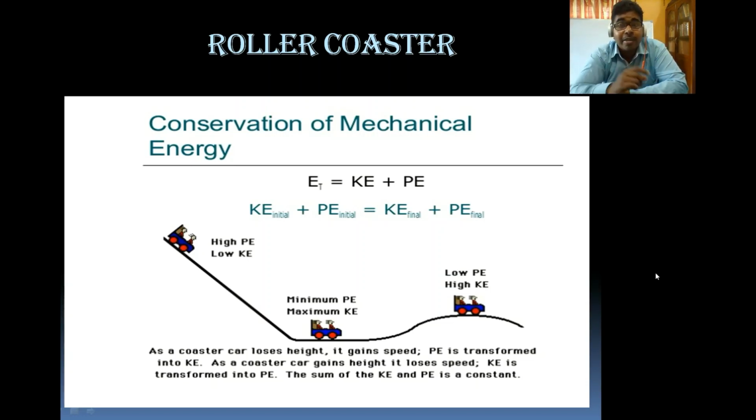One thing we have to remember is that no energy should be lost due to friction or any other kind of dissipative force. Only then will this conservation of mechanical energy be sustained. But to tell the truth, to conserve mechanical energy we need a closed system, meaning there shouldn't be any friction or resistive force. But exactly that is not possible, so conserving mechanical energy is difficult. For this roller coaster, it is really difficult.